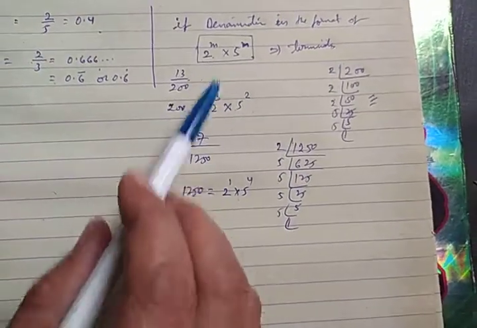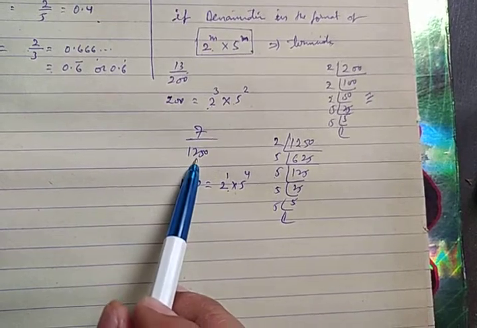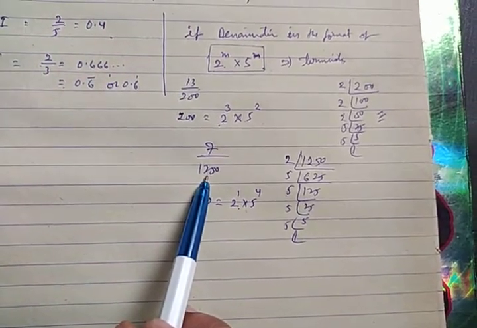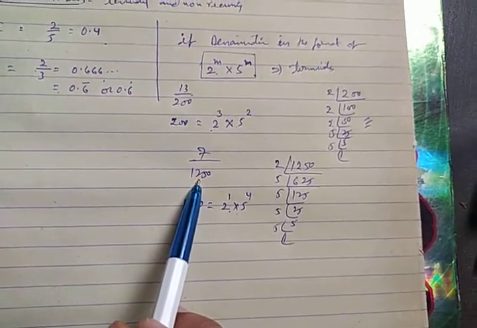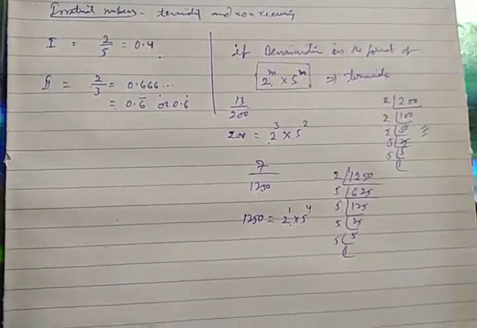Again the format is matching. It means when you divide 7 by 1250, the division will be completed. Ultimately, this type of format gives a terminating decimal.